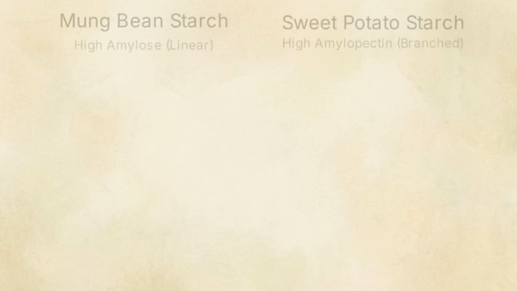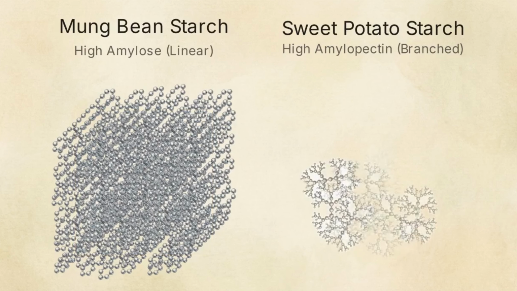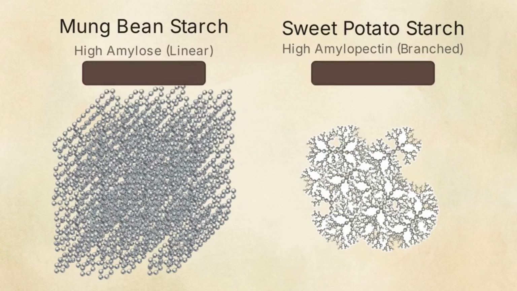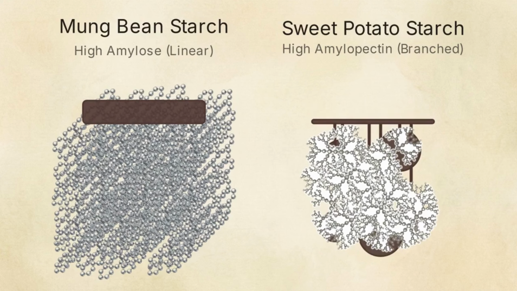Under a simulated scanning electron microscope, the mung bean matrix appears smooth and continuous. The sweet potato matrix is jagged, with numerous cavernous air spaces. This porous architecture allows the sweet potato noodle to function as a culinary sponge, deeply absorbing heavy braising liquids.